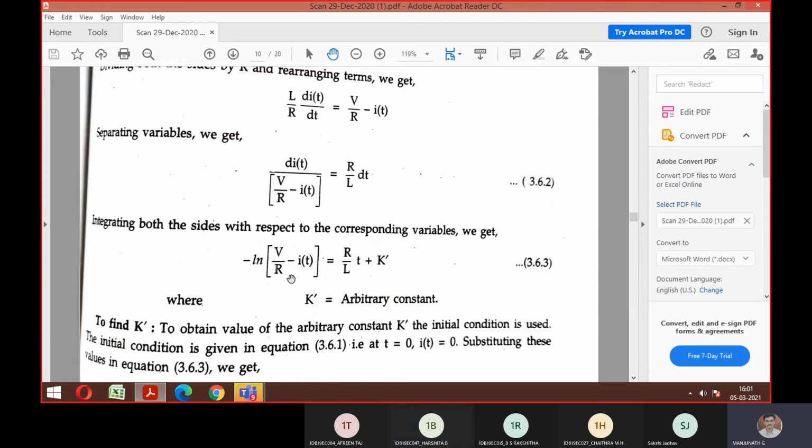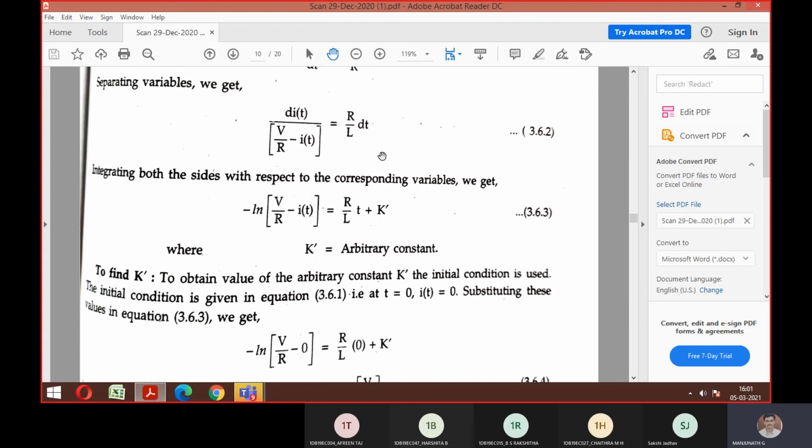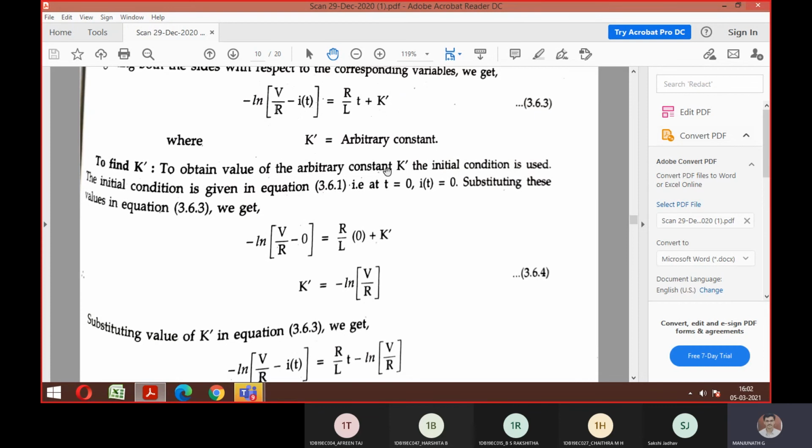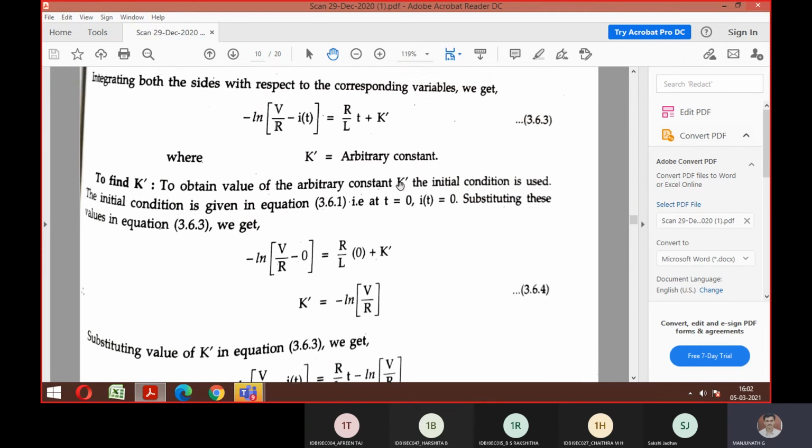So apply your LN on both sides. Then if you apply LN, there will be some arbitrary constant. The same procedure you have to follow while solving problems also. That's why I'm stressing. Once you take LN on both sides, some constant comes. That constant we designate as the arbitrary constant. So now the logic comes: how to find this arbitrary constant. Whenever you want to find the arbitrary constant, you need to make two assumptions. One is at the initial condition, t should be 0 and I of t should be equal to 0. Am I clear with the first step?